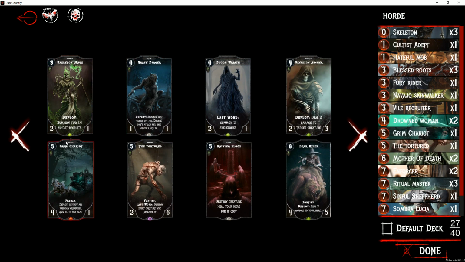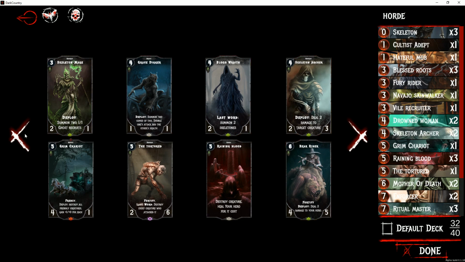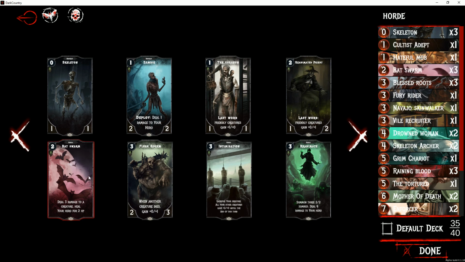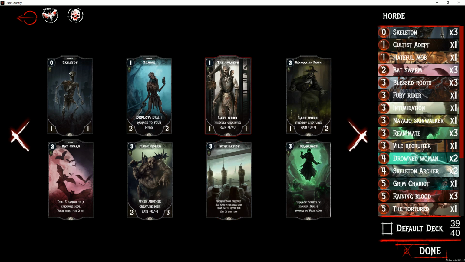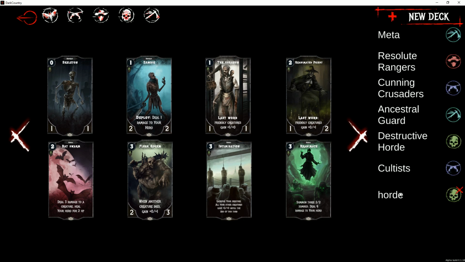And this is where a lot of the skill in the game lies. There's a couple of good articles written by some crazy genius on the Dark Country Medium blog, along with a couple of different decks to get you started. But once you've got 40 cards, you'll be able to click done, and it will be saved under your decks.